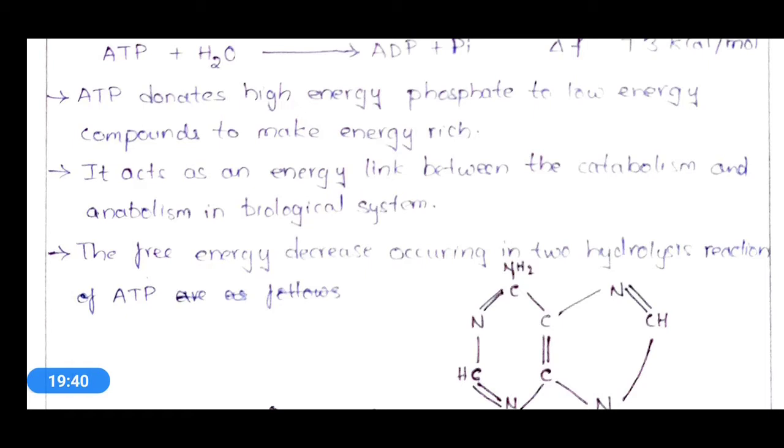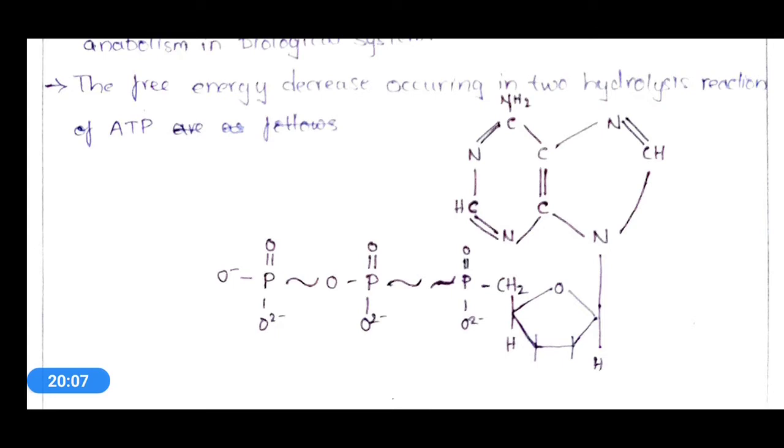That means by first hydrolysis what will happen? It will be converted into ADP, adenosine diphosphate. Okay. If ADP undergoes one more hydrolysis reaction, what will happen? Adenosine monophosphate will be produced. Okay, so AMP will be produced. In this manner, free energy will be decreased by two hydrolysis reactions of this ATP. See the structure of ATP. If possible, take a screenshot, or you can also see it in the material given to you.